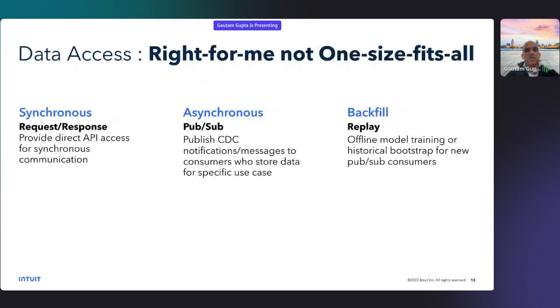Then the third pattern is on data access. We have consumers coming for different purposes. So in that, the pattern is right for me, not one size fits all. Right for me is synchronous, where you have a request response, like a REST API. Asynchronous, where you publish only the need-based data, and your downstream consumers can subscribe and get it from that. So that's how this pub sub model works, and we have a lot of customers who use asynchronous mode. They are not interested in calling the API directly.